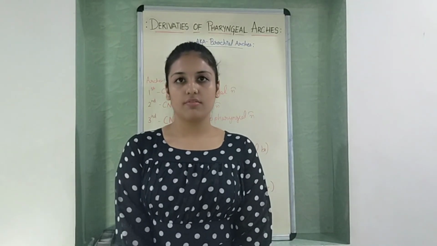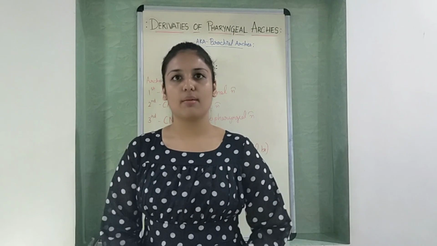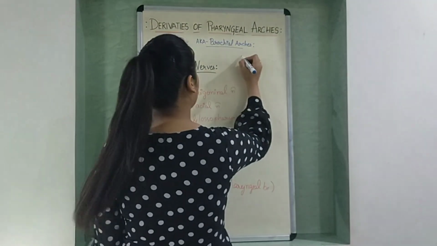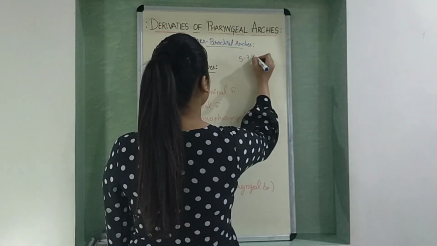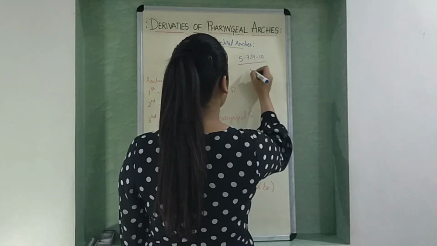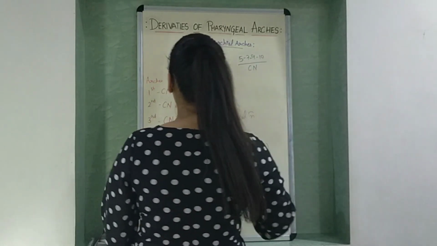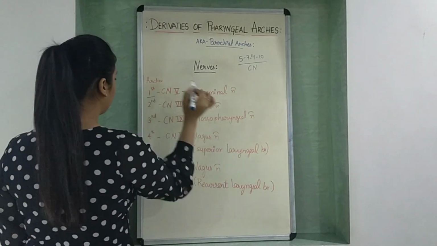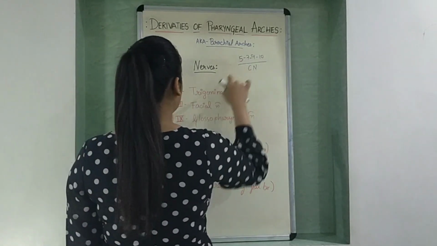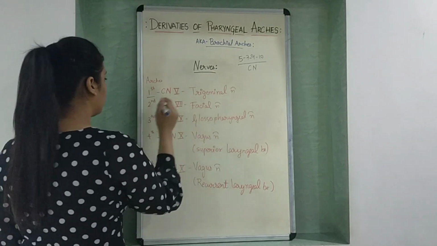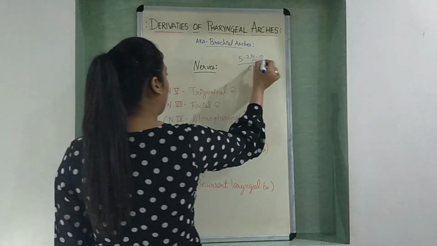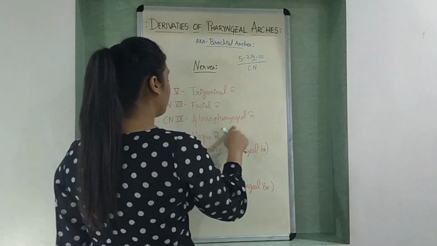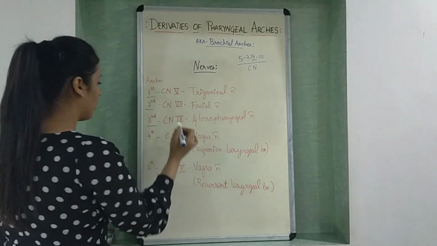Talking about the nerve derivatives, they can be remembered by 5, 7, 9 and 10. These numbers denote cranial nerves. The 5th cranial nerve, that is trigeminal nerve, is derived from first arch. The 7th cranial nerve, that is facial nerve, is derived from second arch. The 9th cranial nerve, that is glossopharyngeal nerve, is derived from third arch.